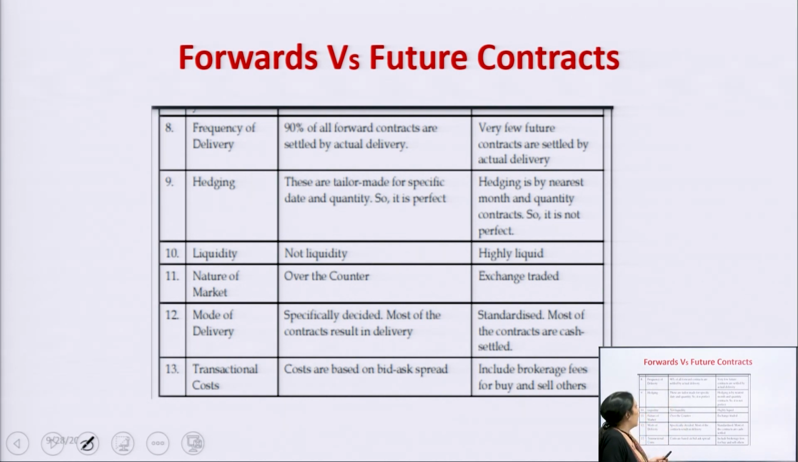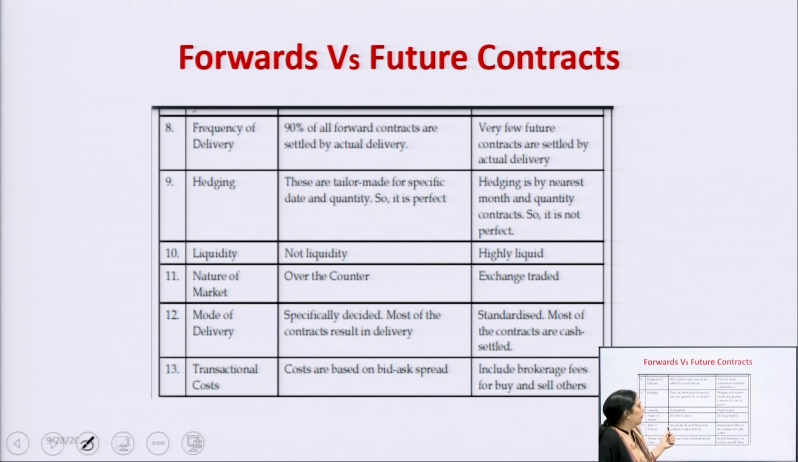The next one is hedging. As we know, forward contracts are tailor-made, customized contracts. They can be decided between buyer and seller. They can decide anything. But in the case of futures contracts, hedging is by means of month and quantity of the contract, so it is not perfect. Liquidity: my dear students, there is no liquidity in the case of the forward contract, but in the case of the future contract, very high liquidity is there.